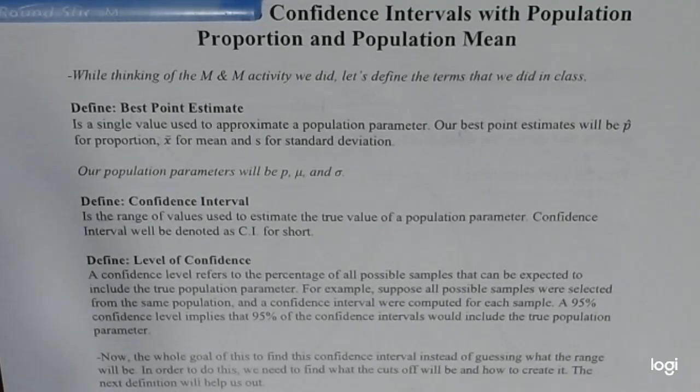All right. So when it comes to a confidence interval, the best way I can explain what this process and concept is all about is, let's suppose you want to figure out the population proportion of people who like M&Ms in your county. You just want to see how many people actually like M&Ms. So you go out, talk to people, and ask them, do you like M&Ms? Yes or no?